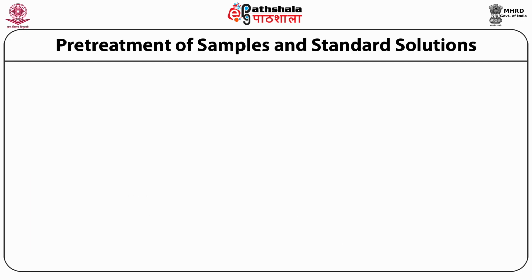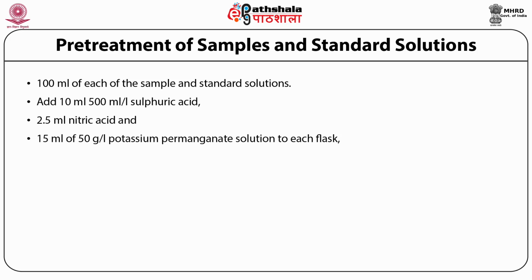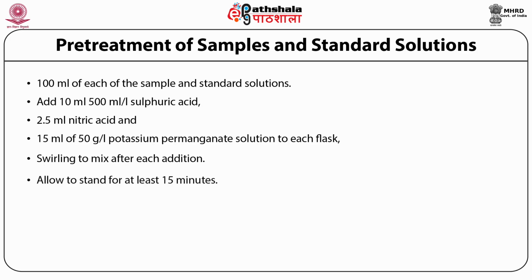Pre-treatment of sample and standards is required and is done by taking 100 ml each of sample and standard solution, and adding 10 ml of 500 ml per liter sulfuric acid, 2.5 ml nitric acid, and 15 ml of 50 gram per liter potassium permanganate solution. Then mix each mixture and allow them to stand for 15 minutes.